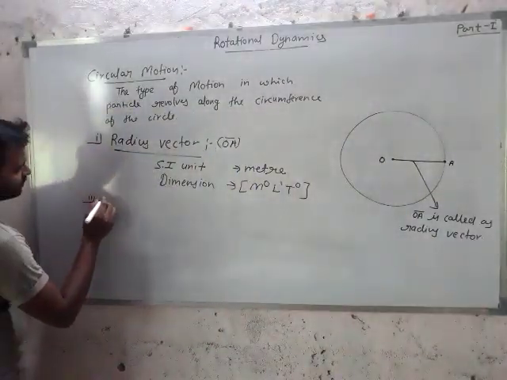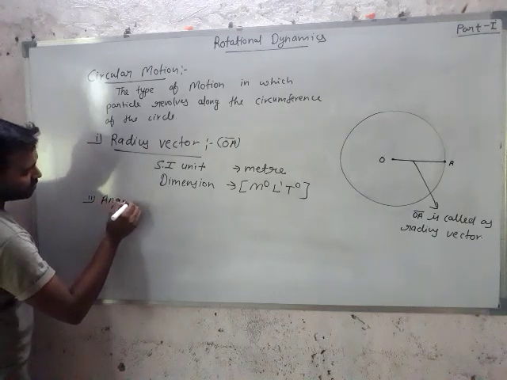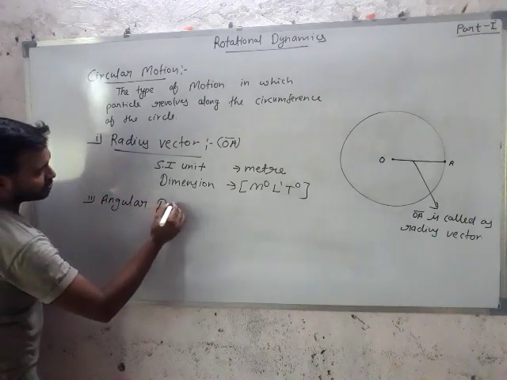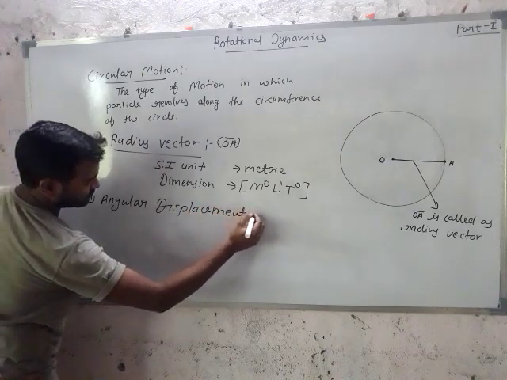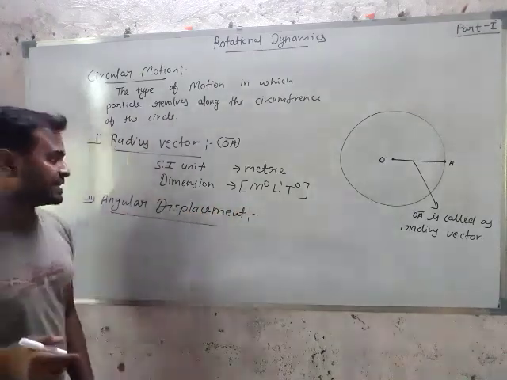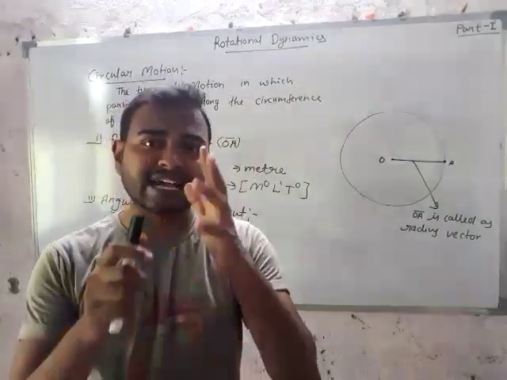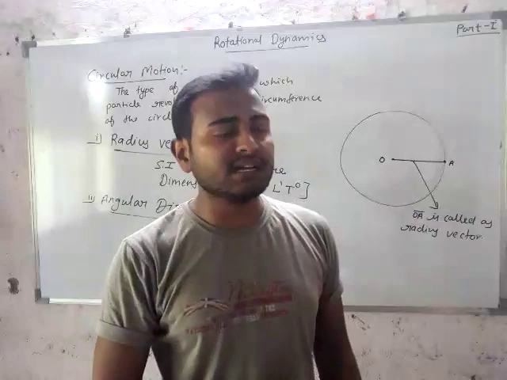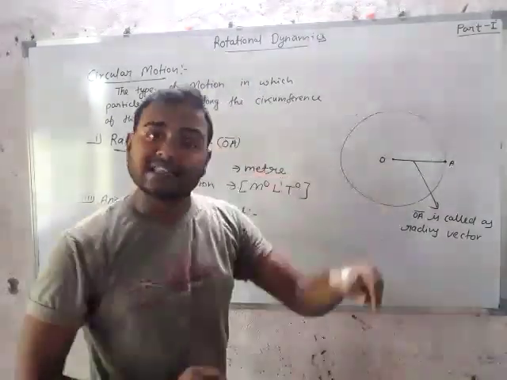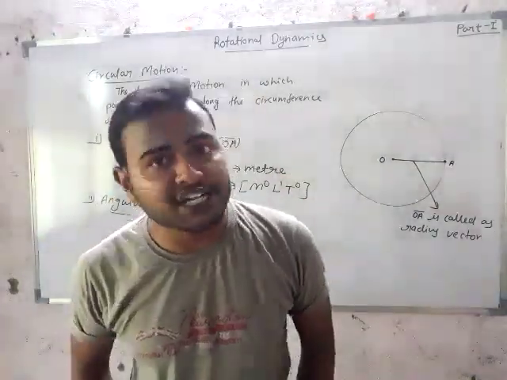The second topic is angular displacement. What is angular displacement? If the radius vector traces an angle at the center of the circle, then that angle is known as angular displacement.